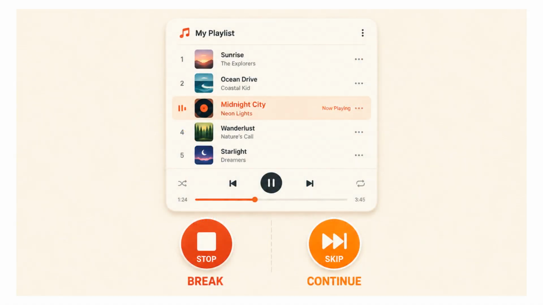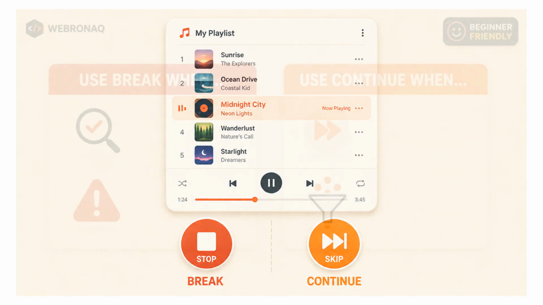Let me give you an analogy you'll never forget. Think about a music playlist on your phone. When a song is playing and you don't like it, you hit the skip button. The song gets skipped, and the playlist moves on to the next track automatically. That's exactly what continue does. It skips the current iteration and moves to the next one. But if you hit the stop button and close the player completely, the music ends and nothing else plays. That's break. It ends the loop right there, no more iterations. Skip button is continue. Stop button is break. Simple as that. Now let's talk about when you should actually use each one.